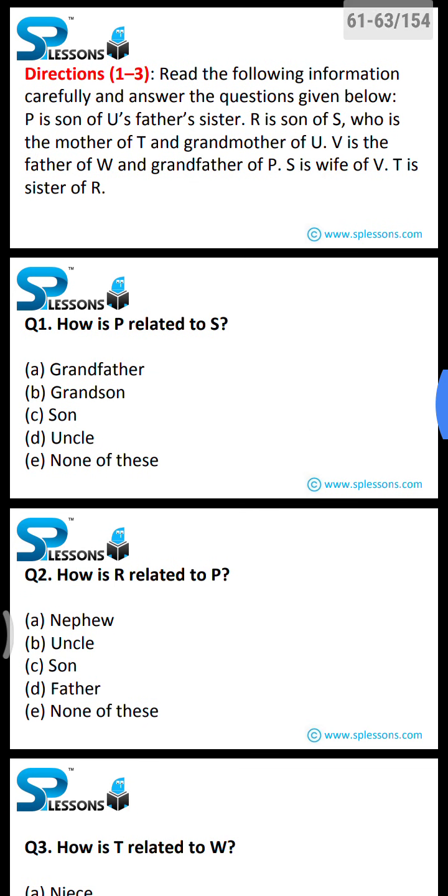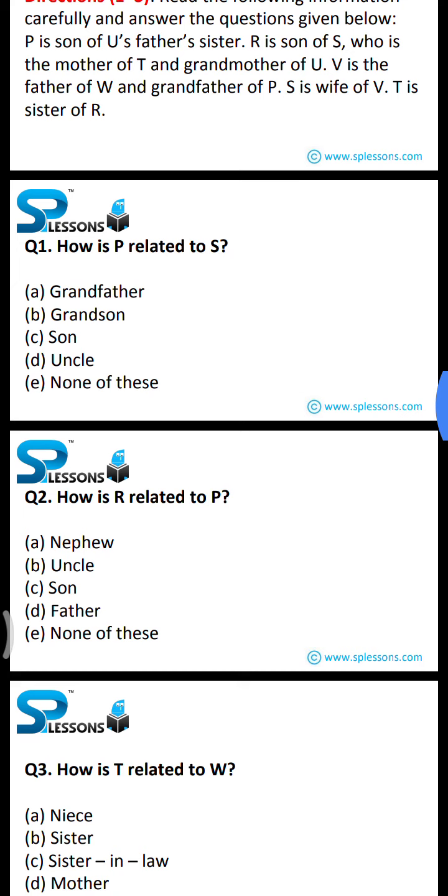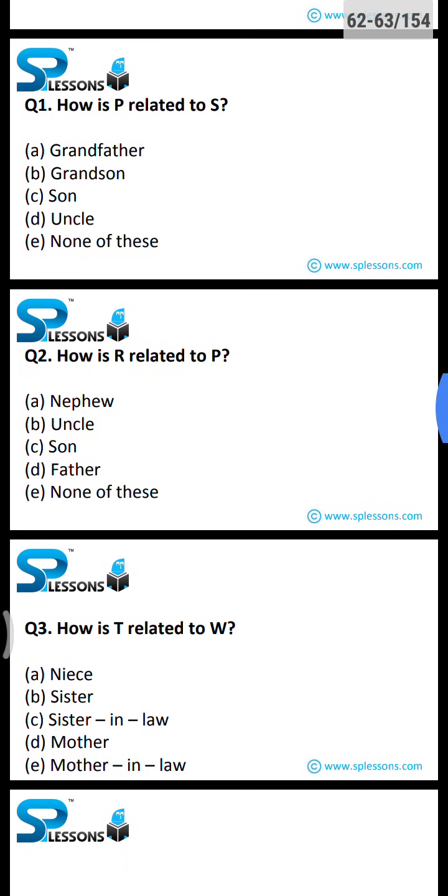The second question, how is R related to P? A nephew, B uncle, C son, D father, E none of these. So let's try to answer this question too. The final question, how is T related to W? A niece, B sister, C sister-in-law, D mother, E mother-in-law.